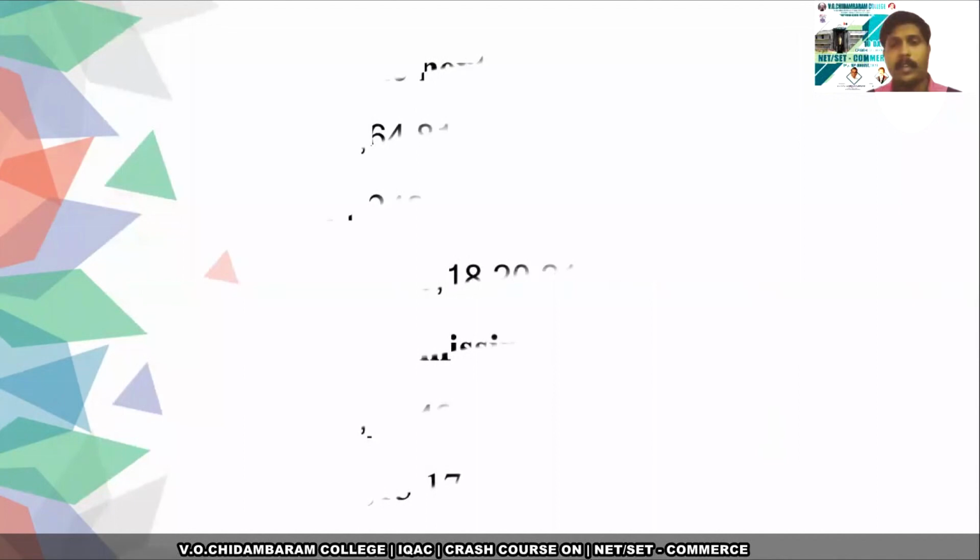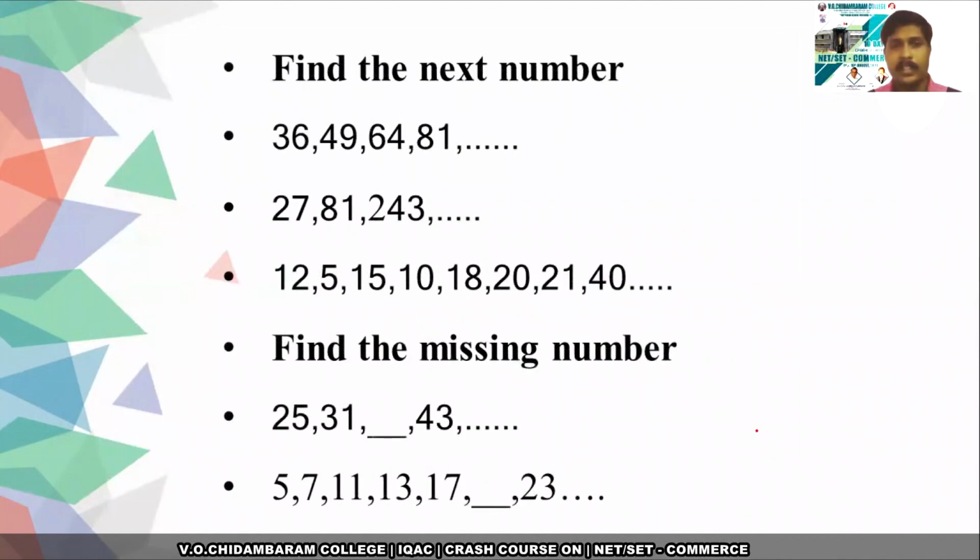So next we are going to see some more examples. Here a lot of sequences are given to you. For the first 3 sequences, you have to find the next number, and for the last 2 sequences you have to find the missing number. You can analyze these sequences with the previous tips.